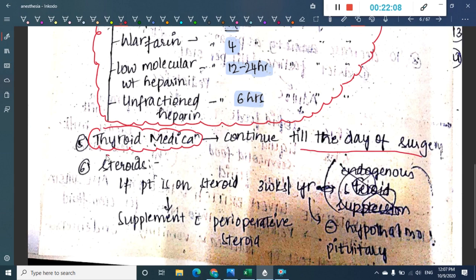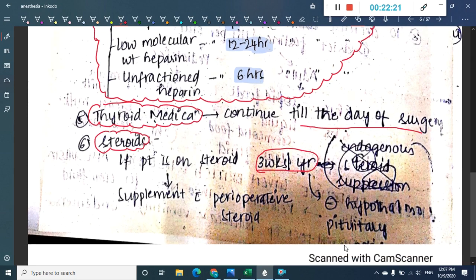Then steroids. If the patient is put on steroids for around 3 weeks per year, this will inhibit the hypothalamo-pituitary axis. So you should be very careful in this. Because the patient is put on steroids, you should supplement these steroids in the perioperative period. Why? Because during this perioperative period, there is increased stress activity.